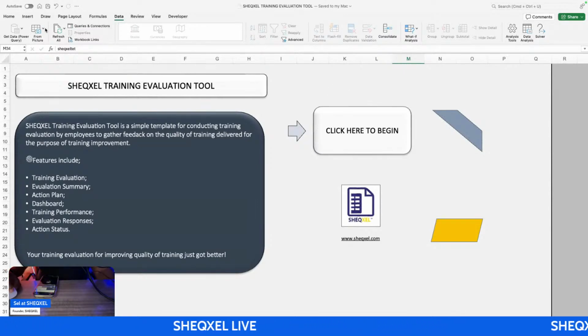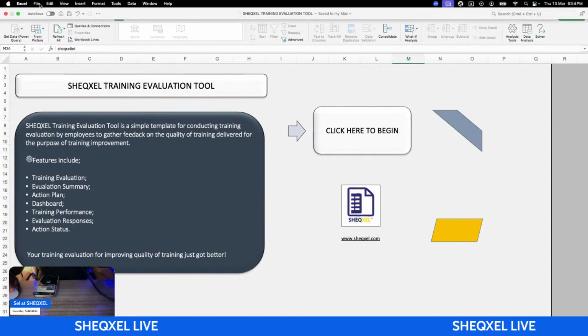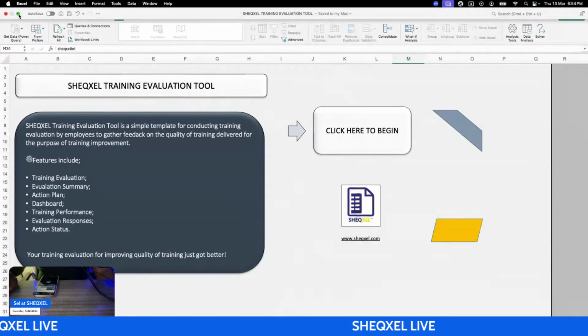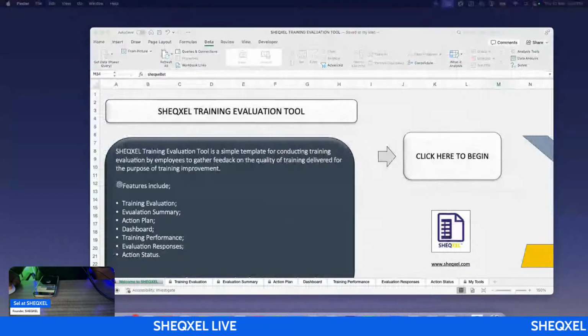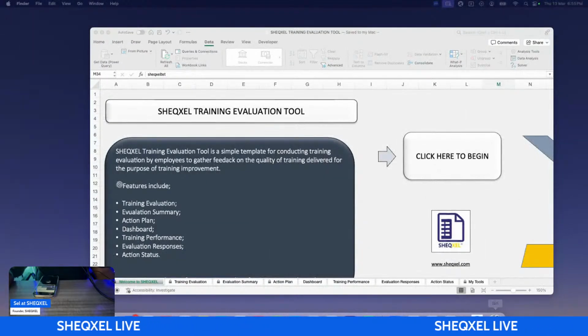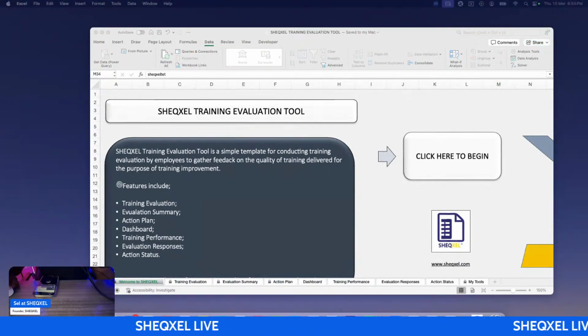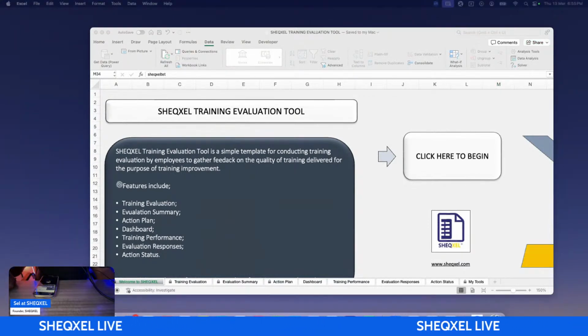Okay, so now we are gathering feedback. So how do we gather feedback from a lot of people? Take note, this is an individual template. In order to really collate feedback, we're going to use another template, right? We're going to use what we call the master training evaluation log.